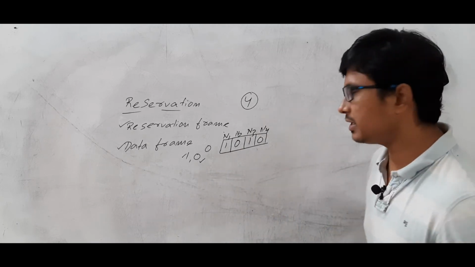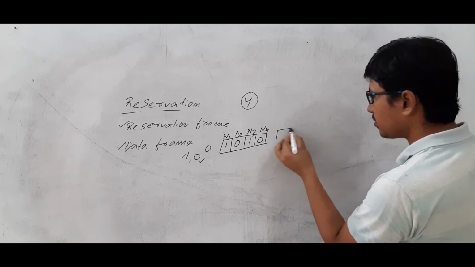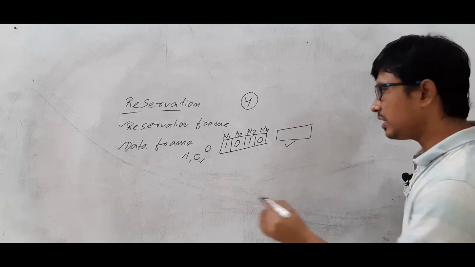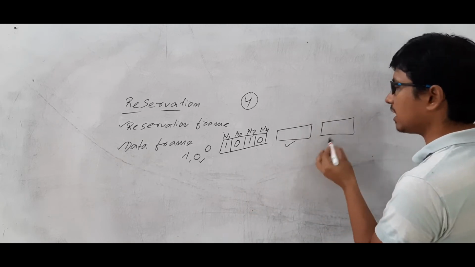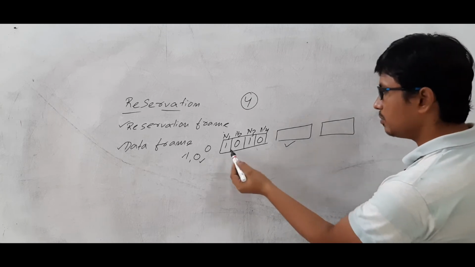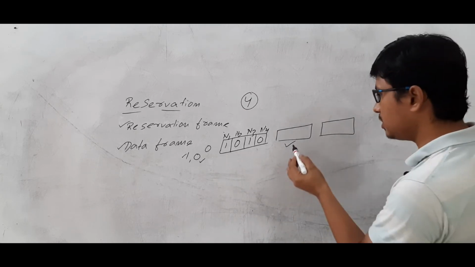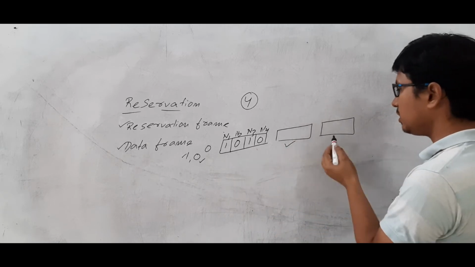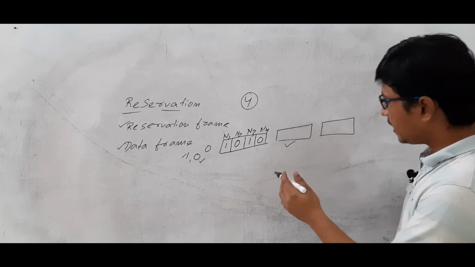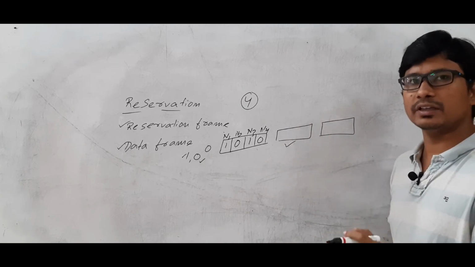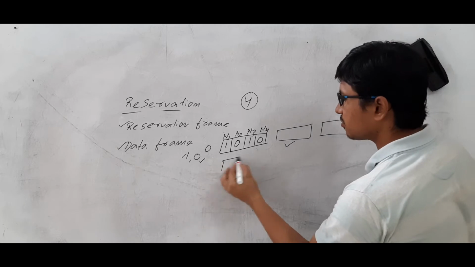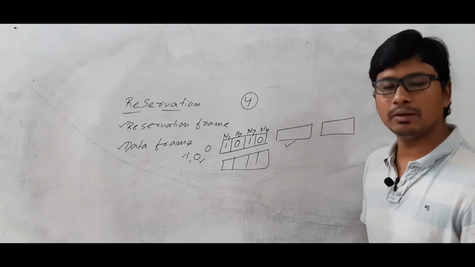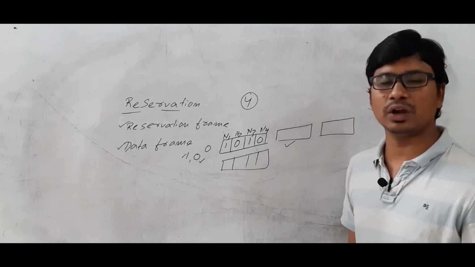Then during the data frame, node 1 can transfer its entire data. Then node 3 will send its data. Are you able to understand? Because node 1 has reserved the data frame, it will use the data frame and transfer the data. Then node 3 will transfer its data. Once node 1 and node 3 have completed their data transfer, the reservation frame will come again. Now those who want to transfer data will again give their priority. Priority means they will keep either 1 or 0.